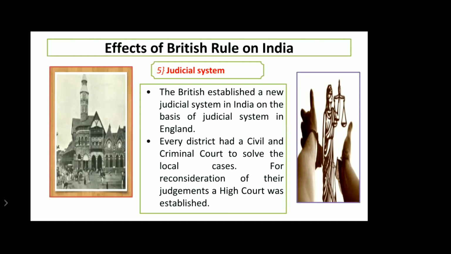Now the civil court used to deal with property problems or some household problems, and the criminal court used to deal with death cases or somebody killing anyone. Now to solve the local cases, for reconsideration of their judgment, a high court was established. There were some people who were not satisfied with the criminal court and civil court. So they can go to the high court and put their problems in front of the high court, so that the high court can solve the problem. Okay, so this was the judicial system.